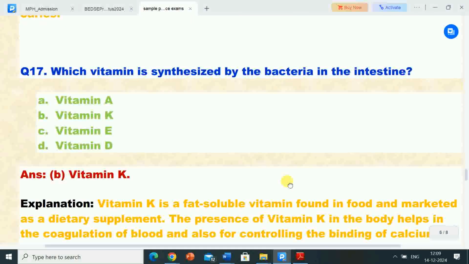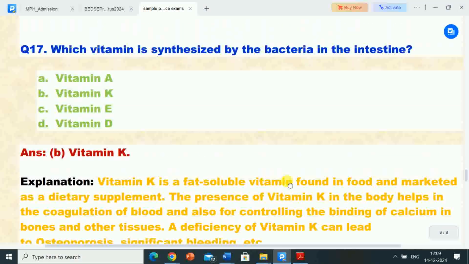Next question is question 17. Which vitamin is synthesized by the bacteria in the intestine? Options are A, vitamin A, B, vitamin K, C, vitamin E, D, vitamin D. Correct answer is option B, vitamin K.